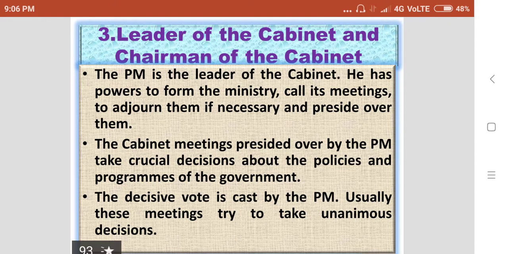The cabinet meetings presided over by the Prime Minister take crucial decisions about the policies and programs of the government. The decisive vote is cast by the Prime Minister. So usually these meetings try to take unanimous decisions.